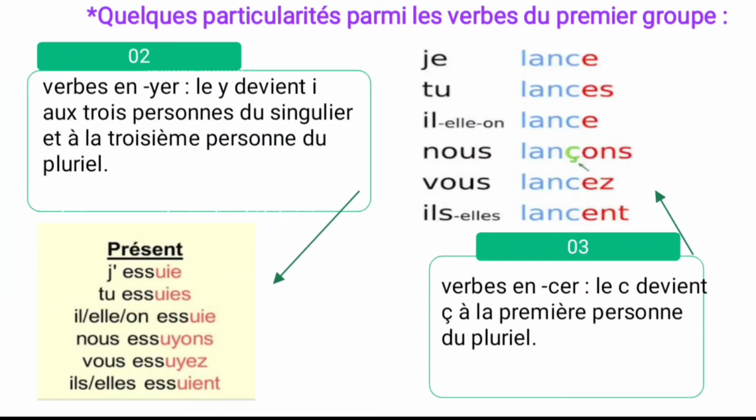For the first person plural alone, we have to add a cédille. Je lance, tu lances, il lance, elle lance, nous lançons. First person plural only, we add what? That cédille. Nous lançons, vous lancez, ils lancent, elles lancent. It means to launch. This is the third rule.